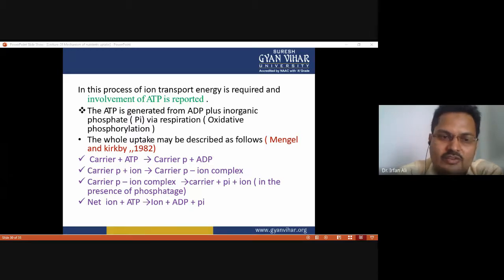This active carrier takes up the ion and forms a carrier-ion complex. This complex releases ions toward the inside of the cell, and the carrier becomes inactive. For the transport of another ion, it again requires utilization of ATP.